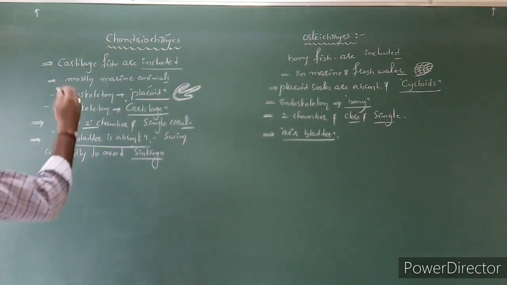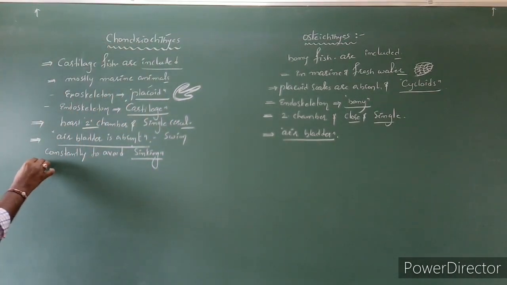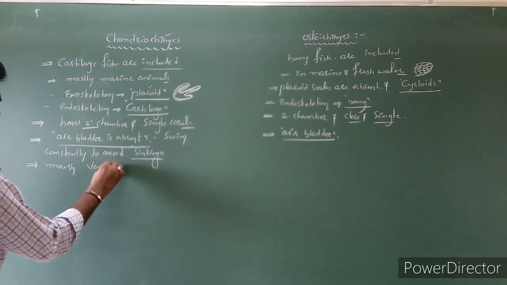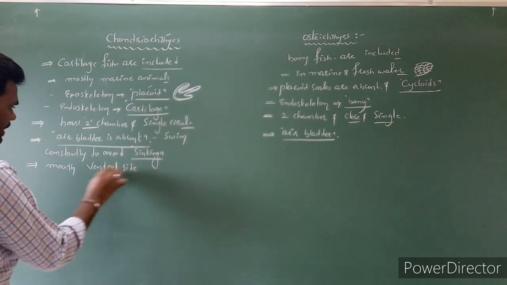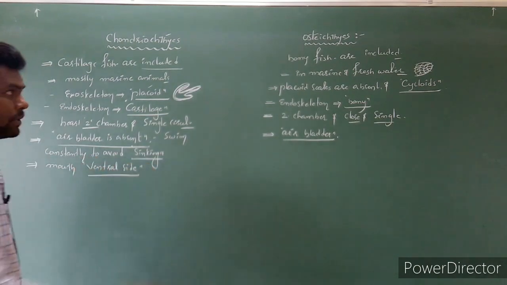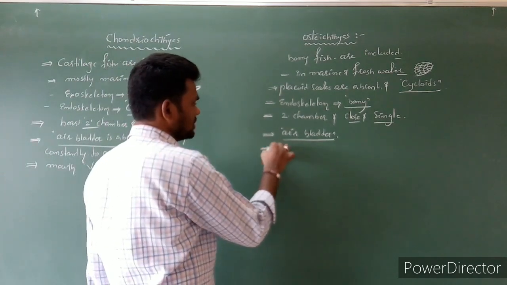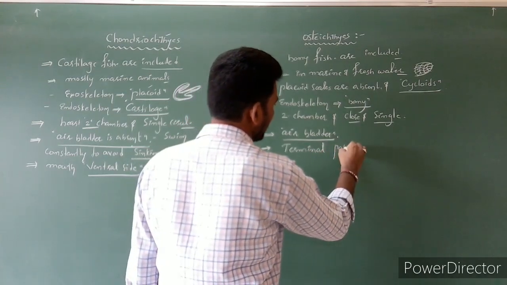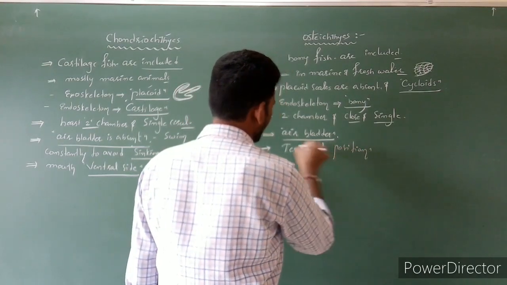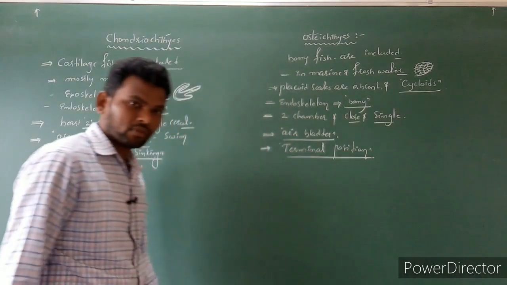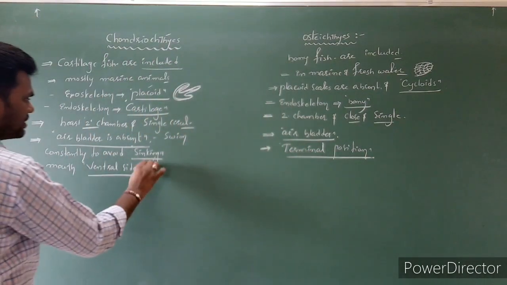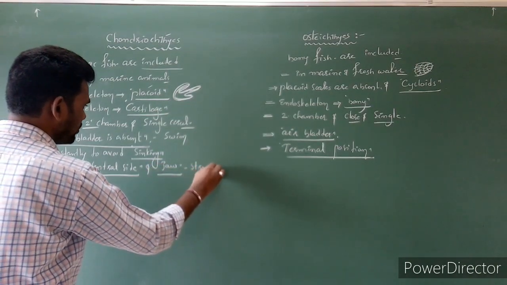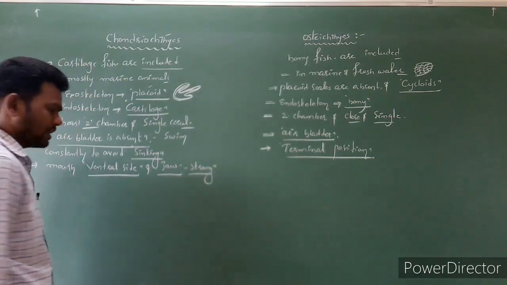Clear? Next, one more character of Chondrichthyes: the mouth is on the ventral side. But in Osteichthyes, the mouth is in a terminal position. Clear? Next, in Chondrichthyes, very strong jaws as well as mouth are present.